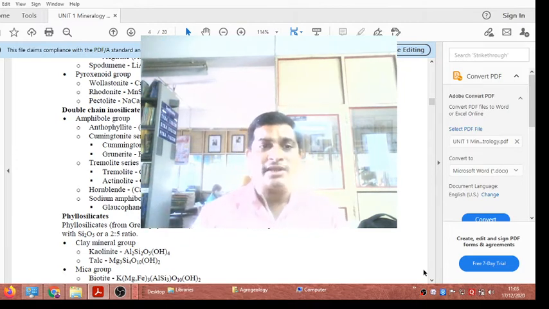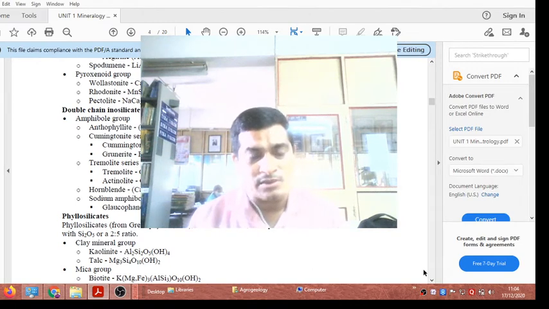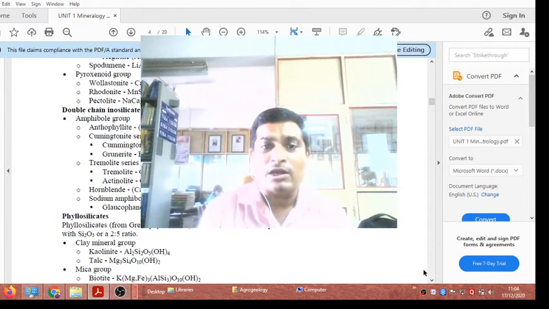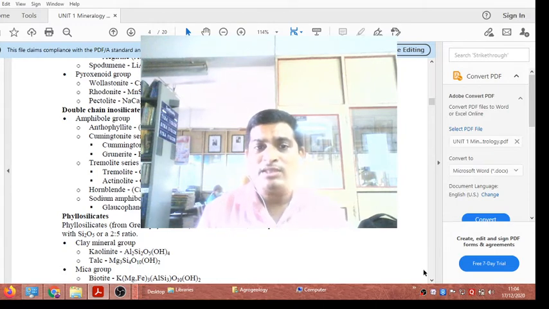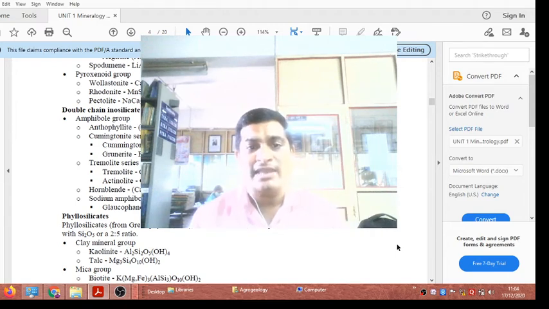And another important variety of the amphibole group mineral is hornblende. It is a green colored mineral. What is the chemical composition of hornblende? If there is presence of calcium along with sodium, magnesium, iron and aluminum, with Si6AlSi2O22(OH)2, called hornblende. Hornblende is a green colored variety of mineral belonging to the amphibole group, which shows double chain silicate structure of the inosilicate. Okay, then another one is glaucophane. Glaucophane is a sodium amphibole group mineral, containing sodium, Na2Mg3Al2Si8O22(OH)2, called glaucophane.